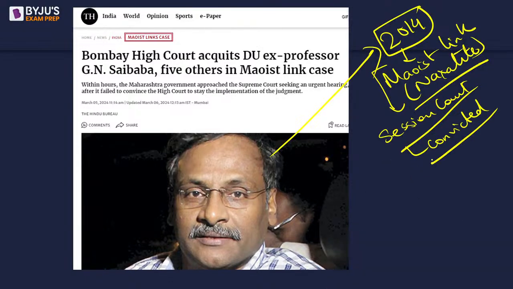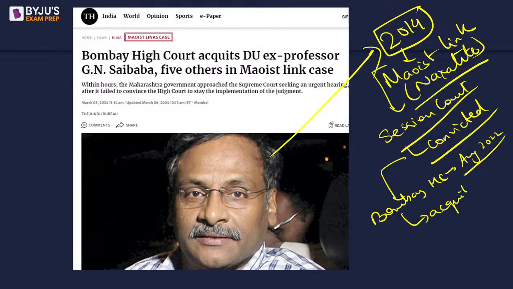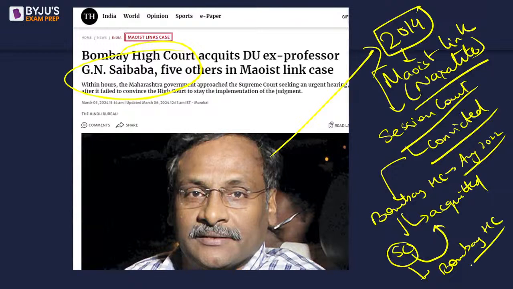Then the matter went to the Bombay High Court. The Bombay High Court in October, I think August, as far as I remember, 2022, reversed the order and acquitted GN Sai Baba plus 5 others. Then the matter again went to the Supreme Court, and the Supreme Court told the Bombay High Court to rehear the matter. And again the Bombay High Court, a 2-judge bench, passed an order saying he should be acquitted. Is it clear?